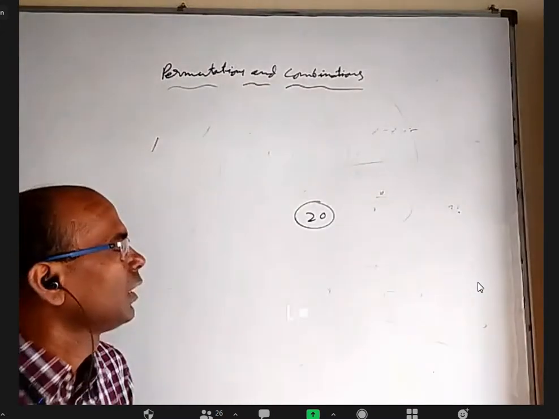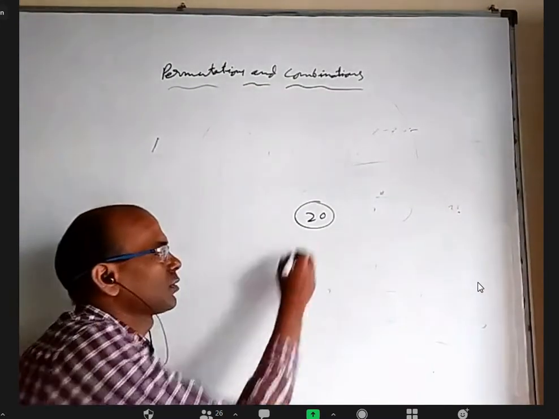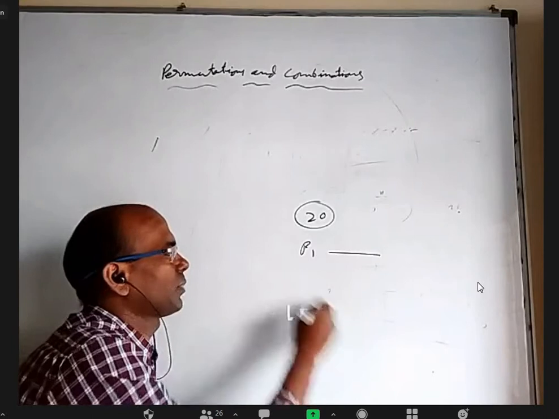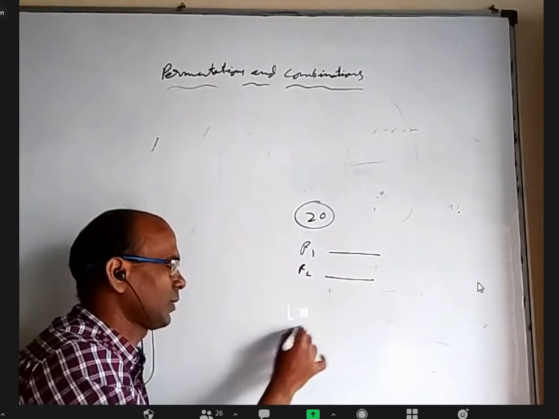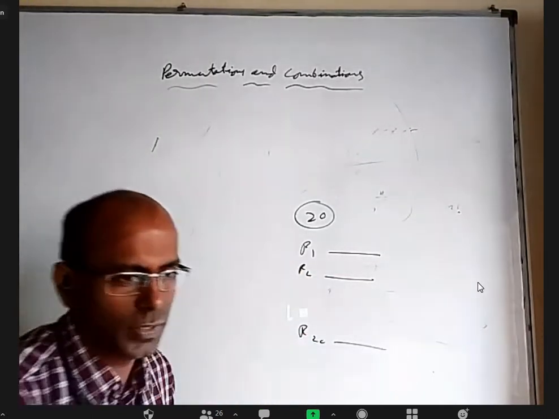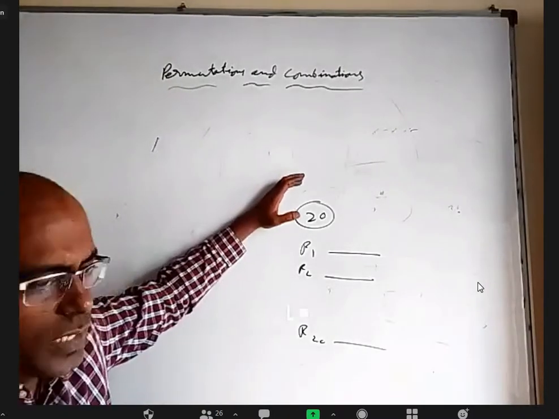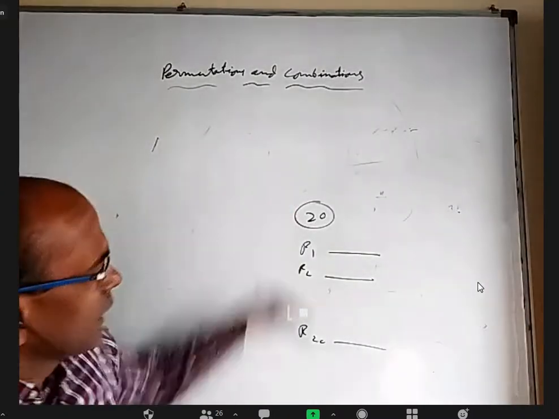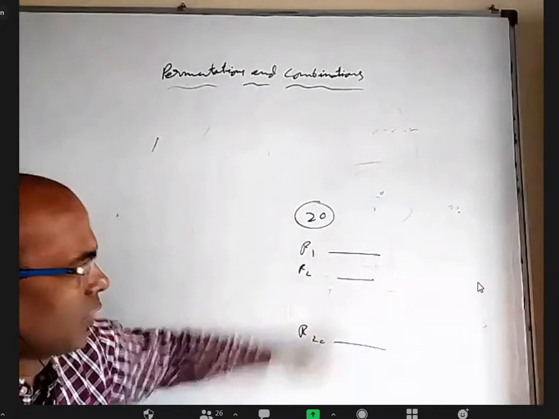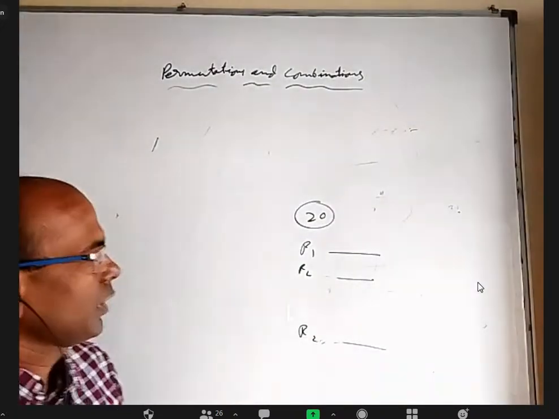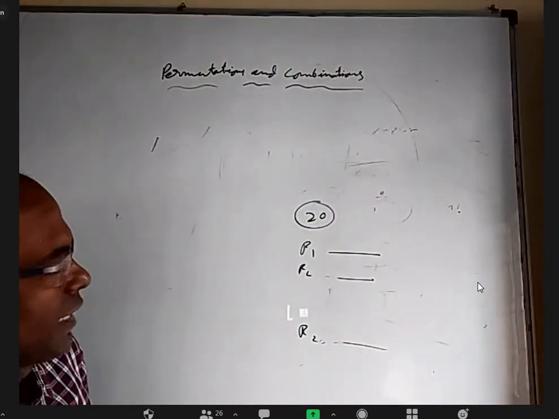Now, everybody should be given ranks. So for rank 1, I have to write the name of a person. Rank 2, I have to write the name of a person. Rank 20, I have to write the name of a person. So I have 20 students in a class. All 20 should be given ranks. Anybody can come rank 1, anybody can come rank 2, anybody can get rank 20. And no 2 people will get the same rank.